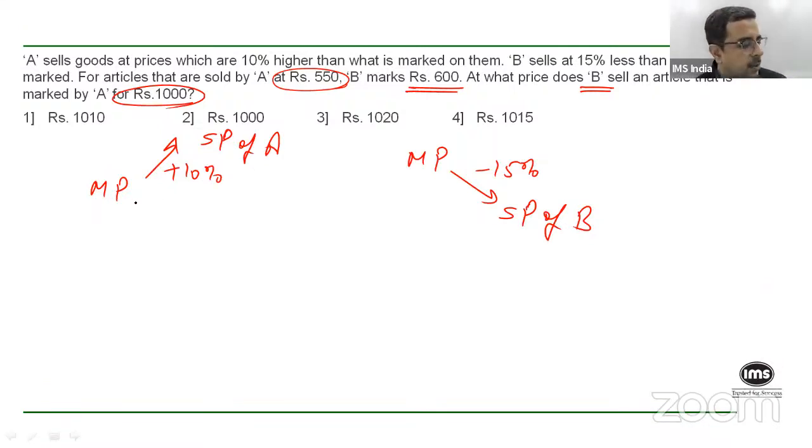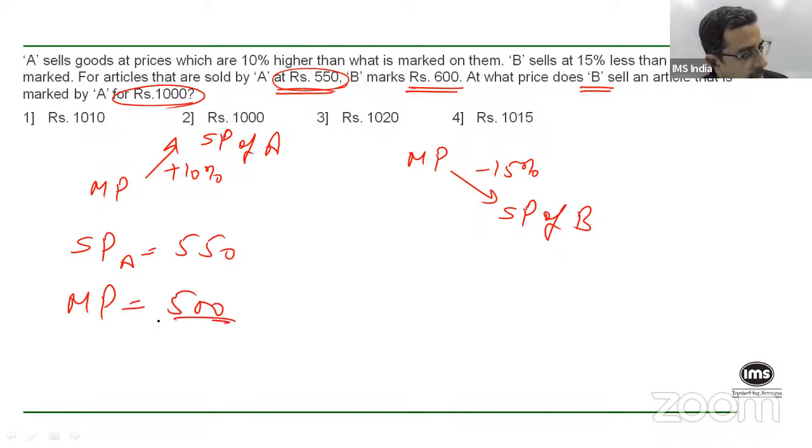All right. So what are we told? We are told that whatever is the marked price, correct? A sells it at 10% higher. So if the selling price of A is 550, right? Can I say that the marked price was 500? Right? The marked price was 500, correct? And A sold it at 10% more. That means he sold it for 50 rupees more. That is how you get 550, correct?